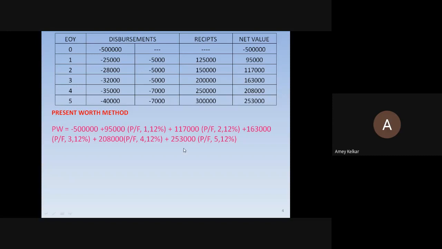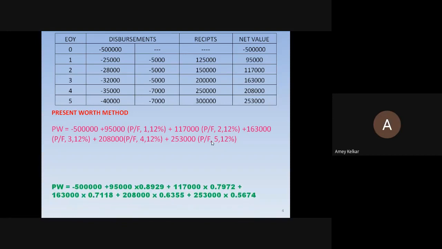So you'll get the factors from the table, from the second column, P by F factors for i equal to 12 and n equal to 1, 2, 3, 4, 5. Has anyone got the calculation? Yes, sir. How much did you get? Sir, 69857.5. Plus or minus? Sir, plus is coming.